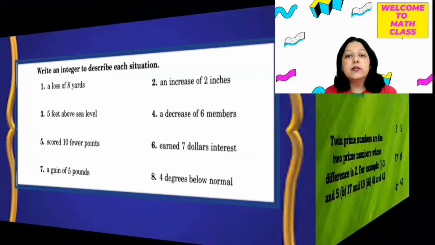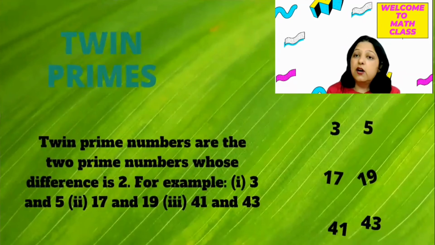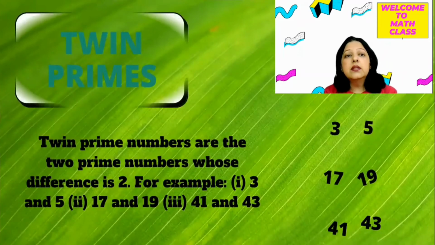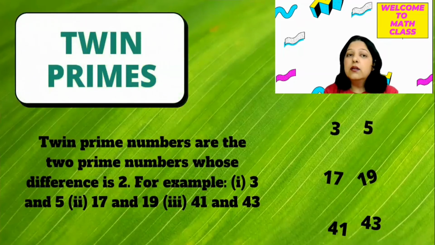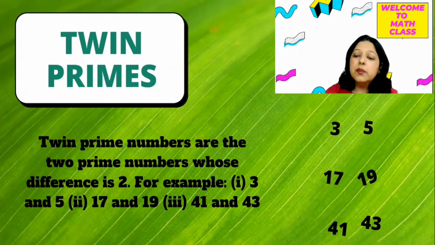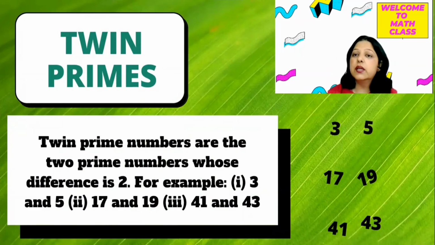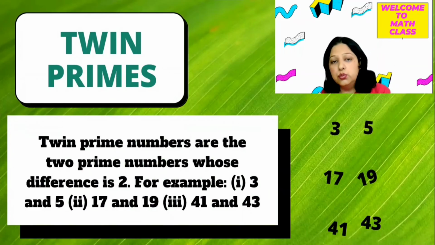Okay, the next one is, yes, a special type of pair of numbers: twin primes. We use these terms like twin primes, co-prime, but we always get confused about what they are. Twin prime numbers are two prime numbers whose difference is always 2.